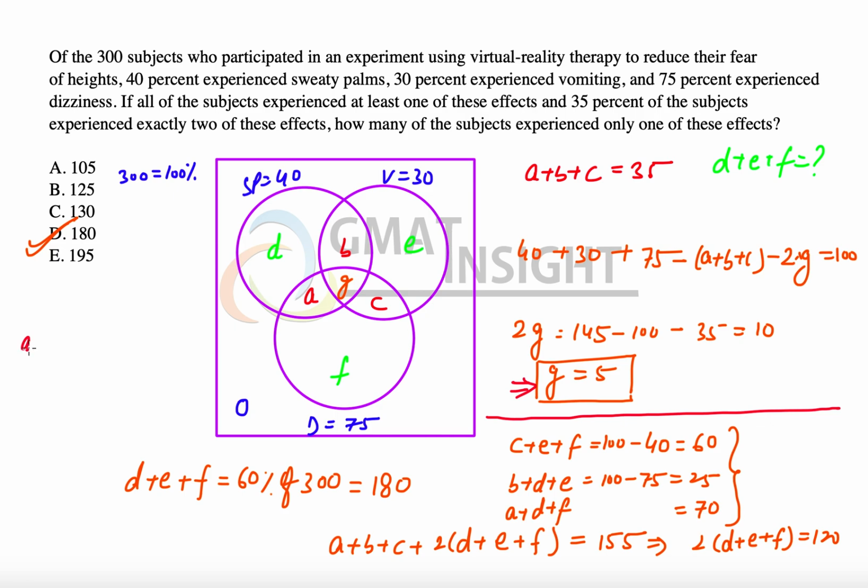That means the sum of A plus B plus C plus D plus E plus F plus G is equal to 100, and that would have given us the same information. That means D plus E plus F would have been equal to 60 again. So here you can consider that there are these two methods that we have discussed in this question.